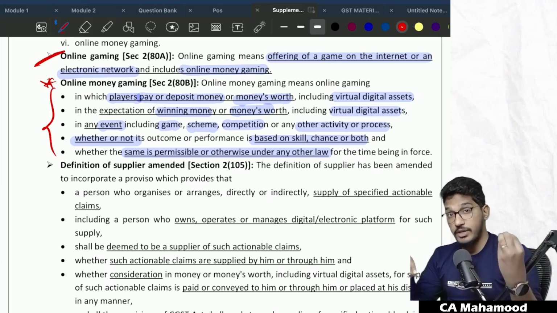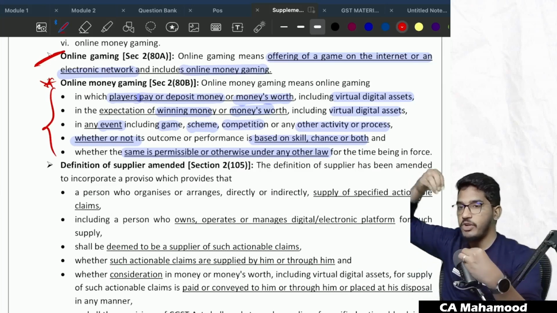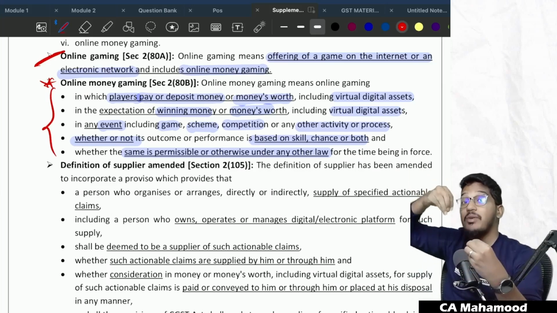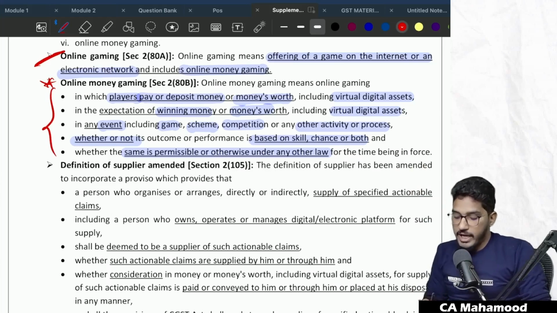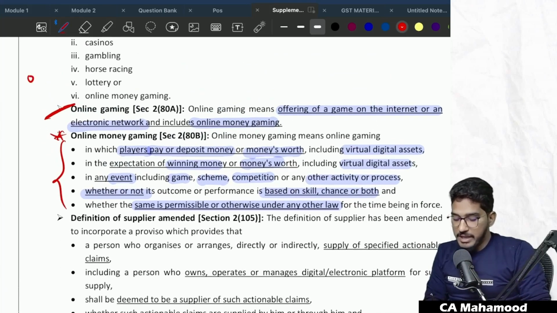So all those activities will fall under online money gaming, and online money gaming will fall under actionable claim, and this online money gaming will attract 28% of the GST. Clear, everybody? Okay, so they have brought online money gaming and all these activities under a GST perspective.